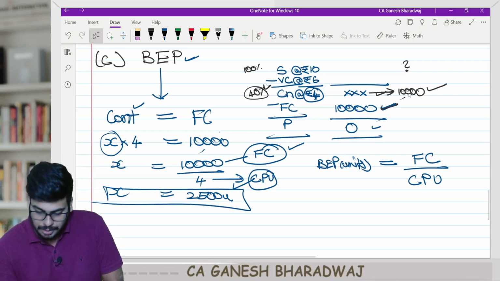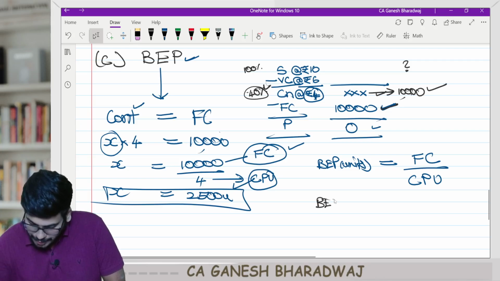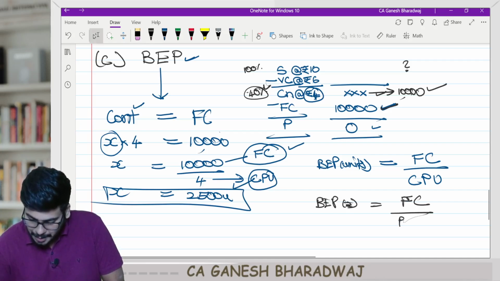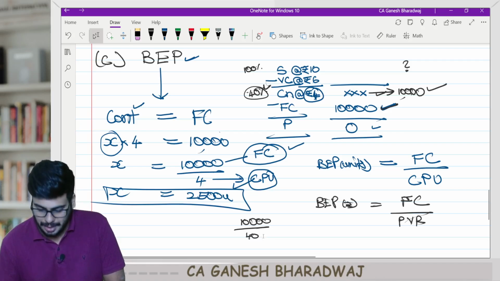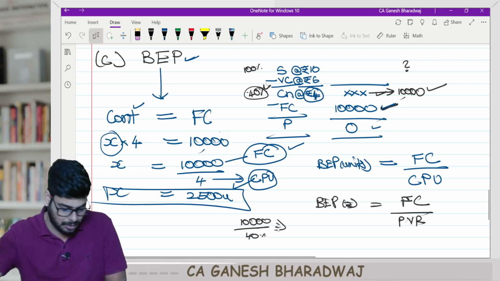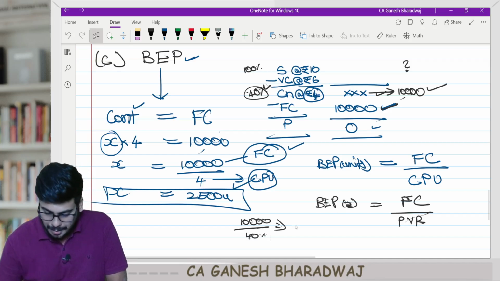So if 10,000 is 40, how much is 100? In other words, if I want to calculate the break-even point in value, can I say it is nothing but fixed cost divided by PV ratio? That is 10,000, if it is 40 percent, how much is 100 percent? I will get it as whatever is the value. So how much is this? 25,000. Are you clear with this?